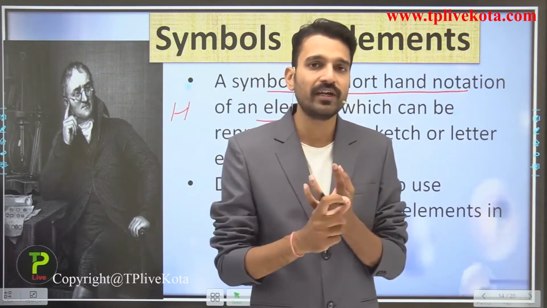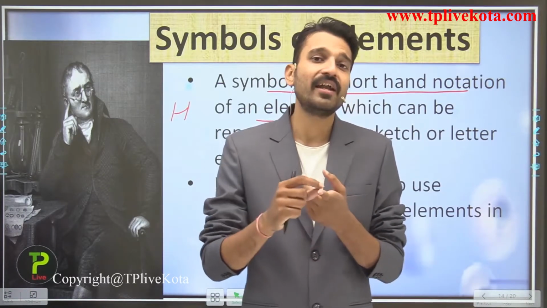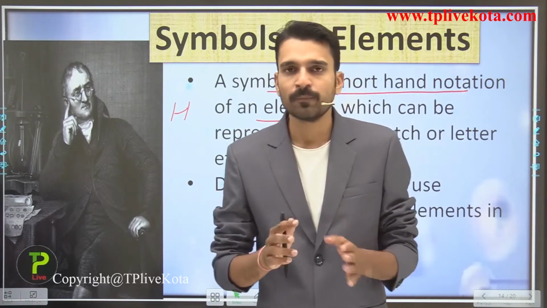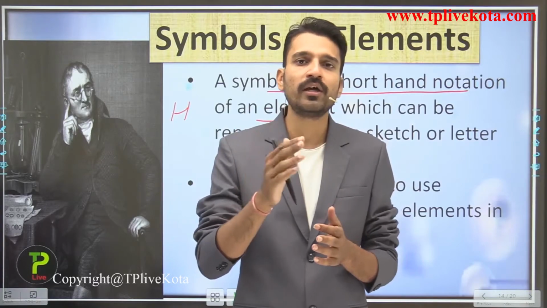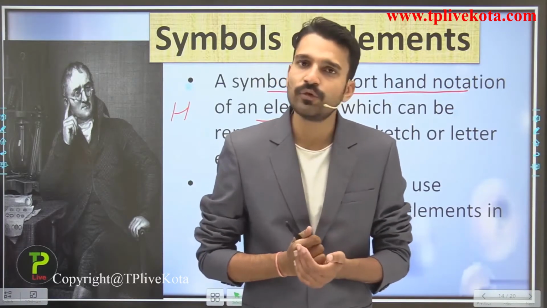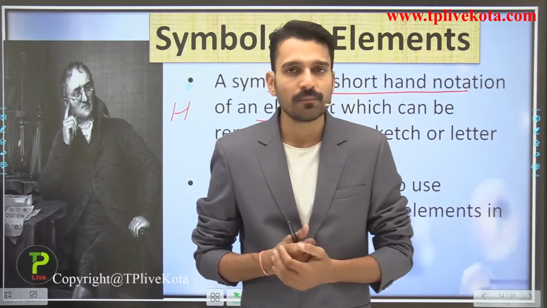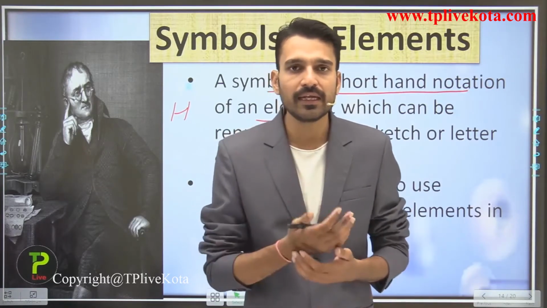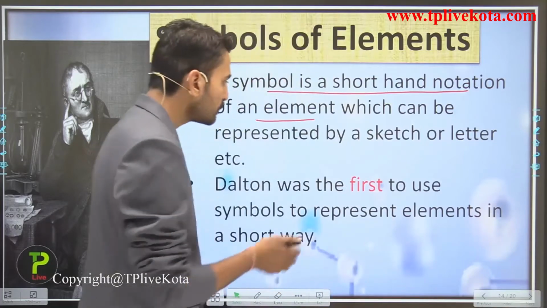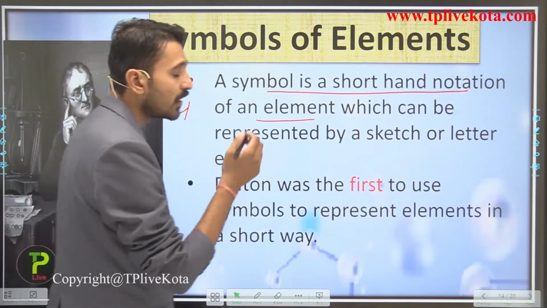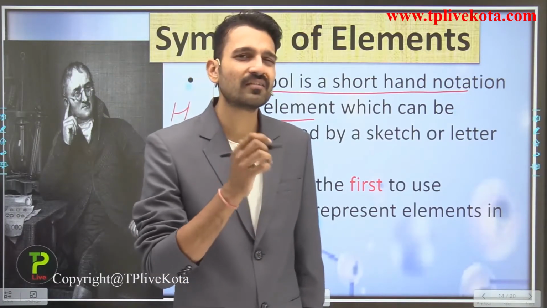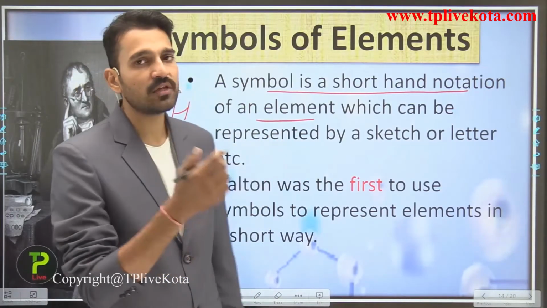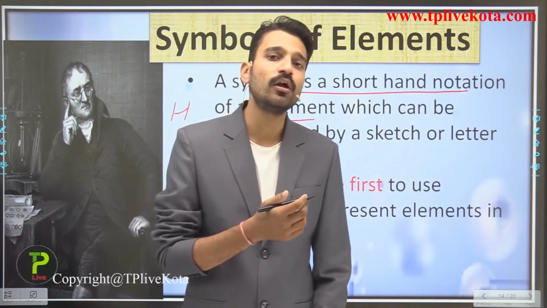So first of all, we are dealing with the John Dalton symbols that are in the form of sketches, not in the form of alphabets. And then we will move into the modern system that we are using today, which was given by J.J. Berzelius in the form of letters of the English alphabet or the Latin language. John Dalton symbols are not used at all because they are somewhat complicated to draw. We are going to see how complicated they look when we form compounds.